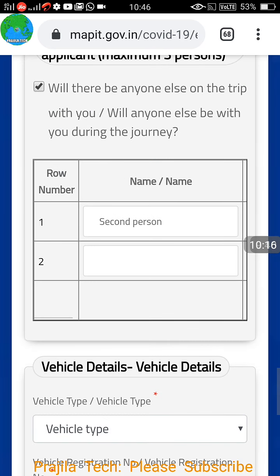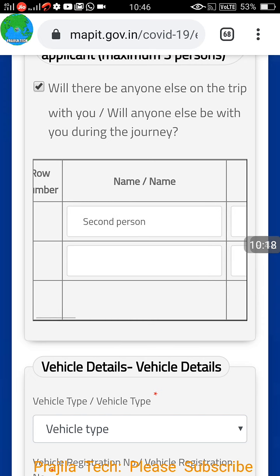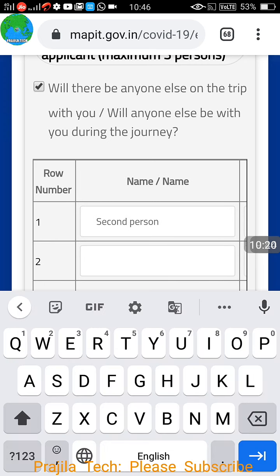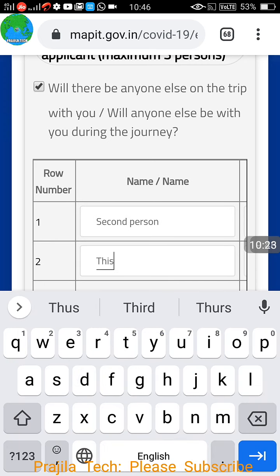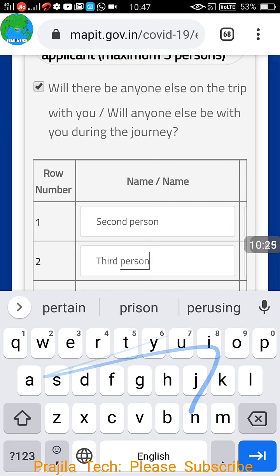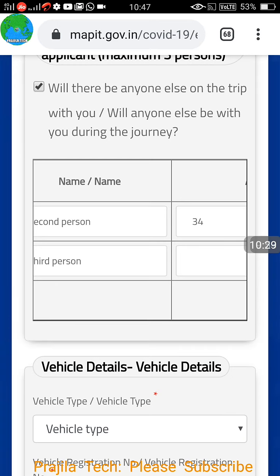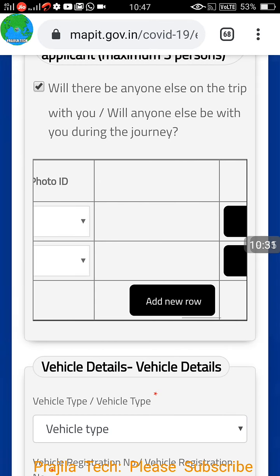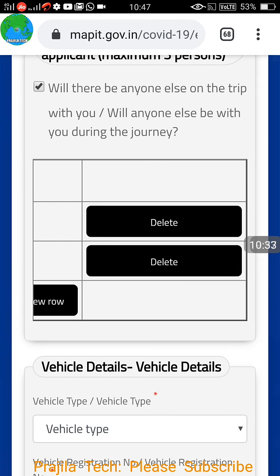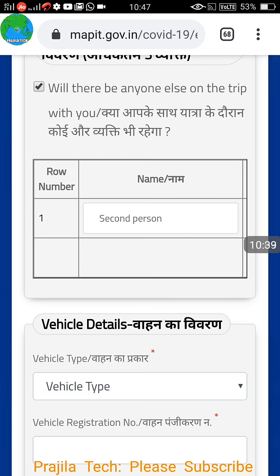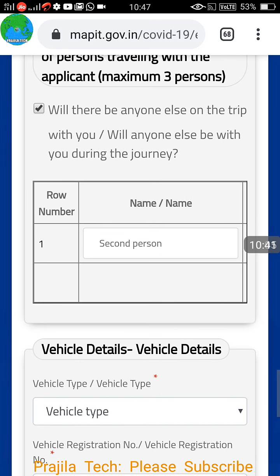When I click on add new row, you can see one more row has come, and you have to fill this person's details here. Up to 3 persons can be added apart from you, so only 3 is allowed. So the total 4 people is allowed, including the person whose name pass is getting taken. Now you can delete also. Suppose you wanted to remove a person, you can click on delete button and that person gets removed. So I just added only one person along with me.